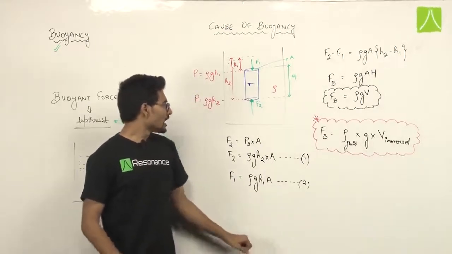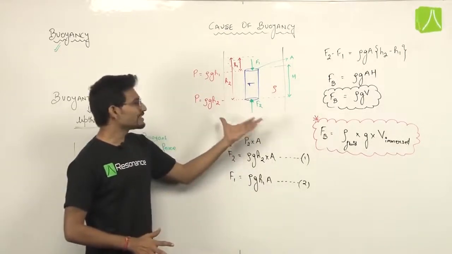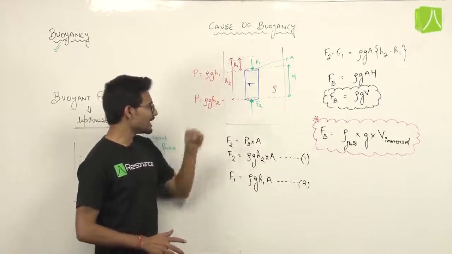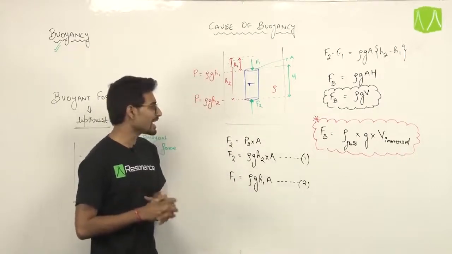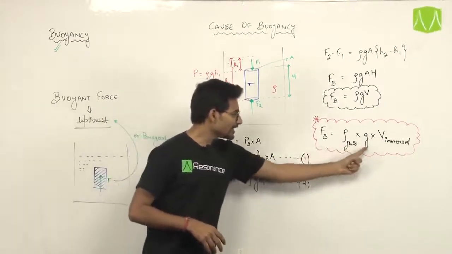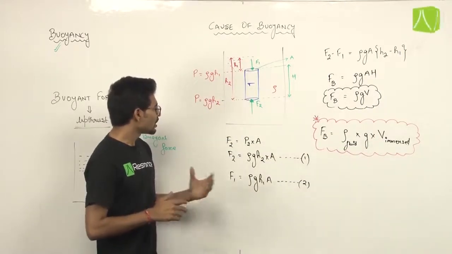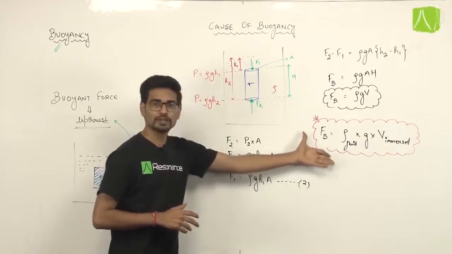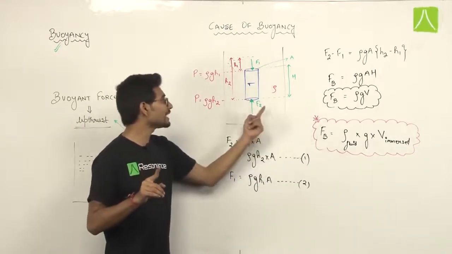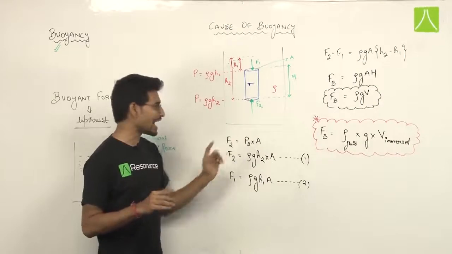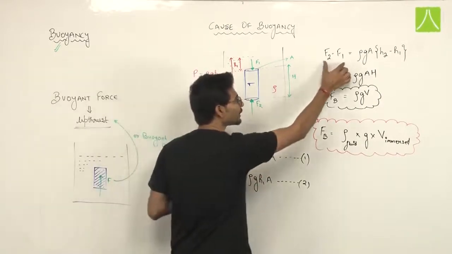Okay. I hope you have got what is the cause of buoyancy. The cause of buoyancy is the pressure difference with depth. And what is the formula of buoyancy? I got rho of fluid into G into volume immersed. Now, see, this is the buoyant force. This force is acting on this object by this liquid. This is not the net force on this object.